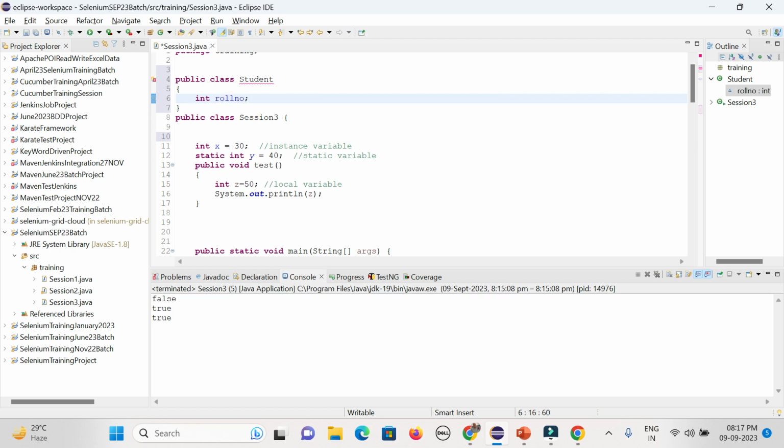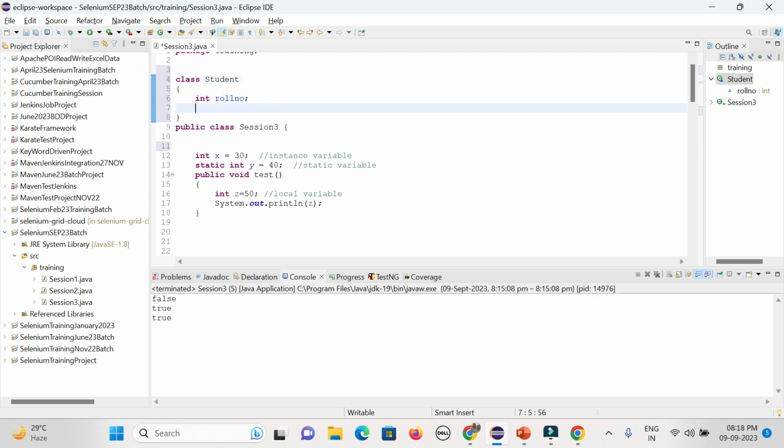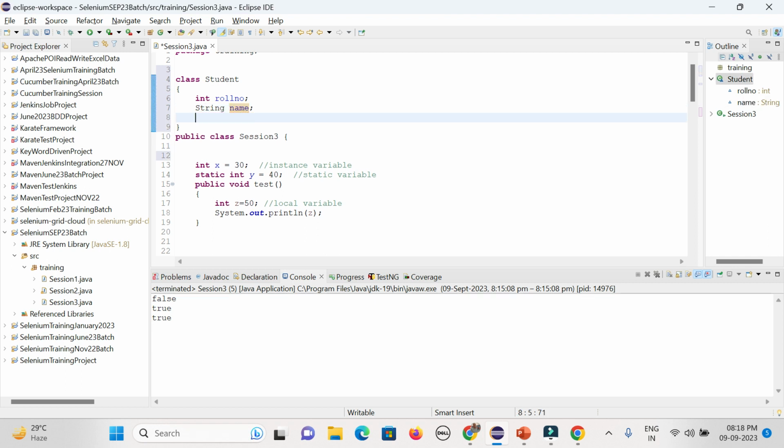I think the access modifier is not required for the class, yeah, not required. So the student roll number, the data type is integer, and then I can give a string data type, right? String means alphanumeric characters, say name. That is the way I can define two variables.